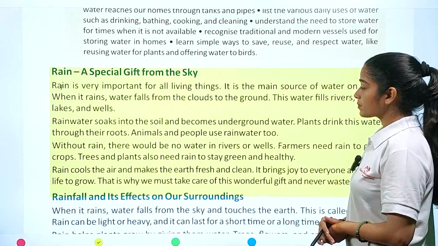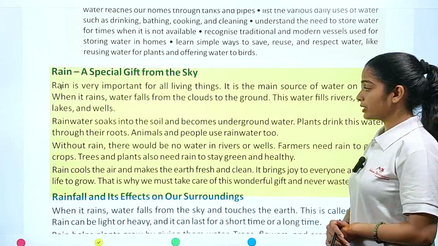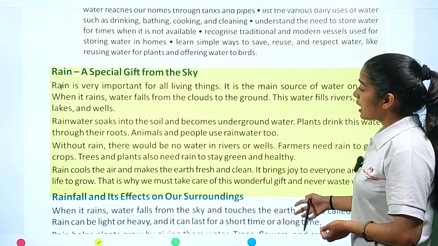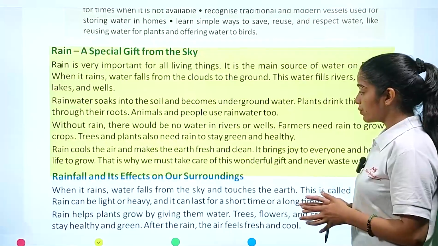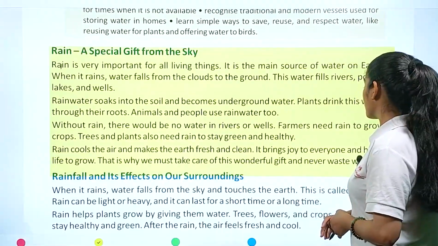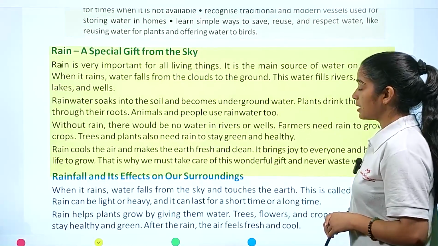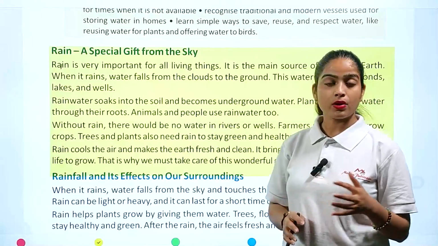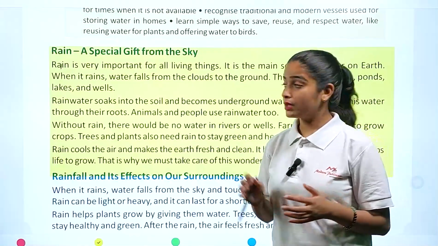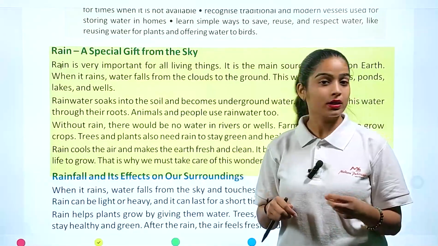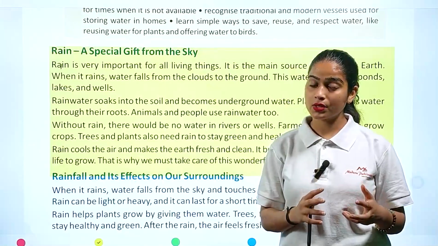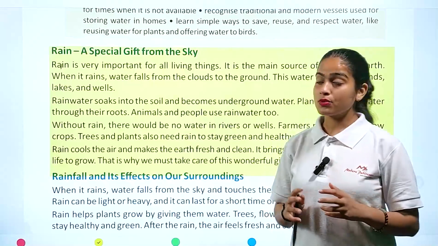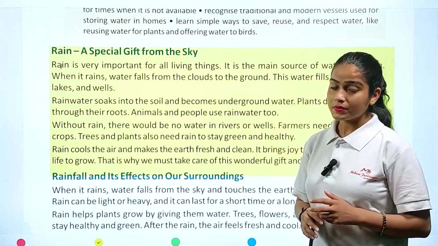Plants drink this water through their roots. Animals and people use rainwater too. Without rain, there would be no water in rivers or wells. Farmers need rain to grow crops. Trees and plants also need rain to stay green and healthy. So we understand the importance of rain in our life: without rain, we don't have water in our wells, in our ponds, in our rivers, because when water falls from the clouds, it helps us to fill these things.